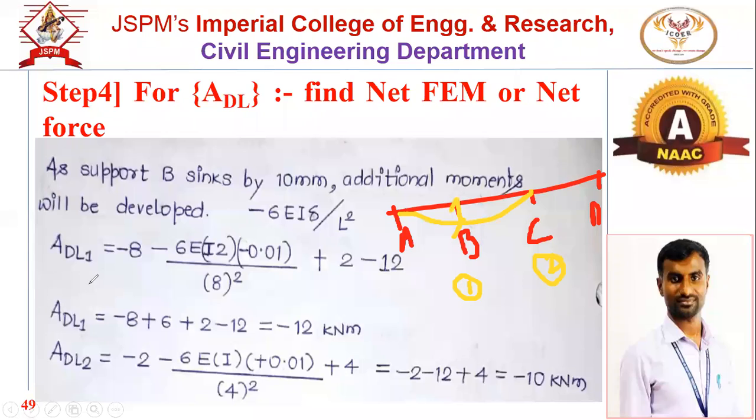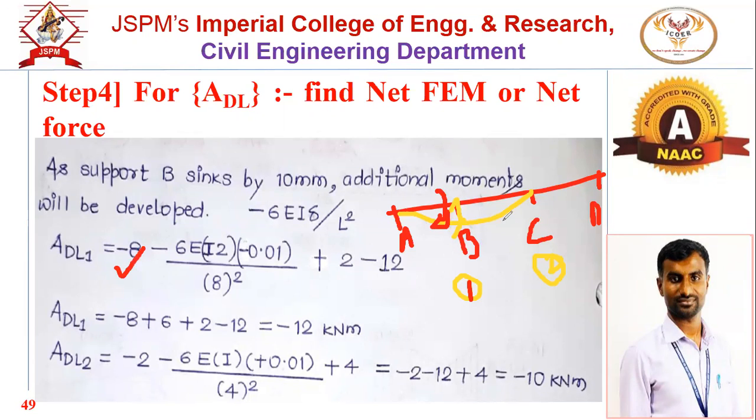Clear? So for M bar AB, where we want the net fixed end moment is at node 1 and at node 2. Clear? So how to proceed? Initially we have to consider the first fixed end moment due to the UDL of AB, that will be how much? It will be clockwise, that's why minus.